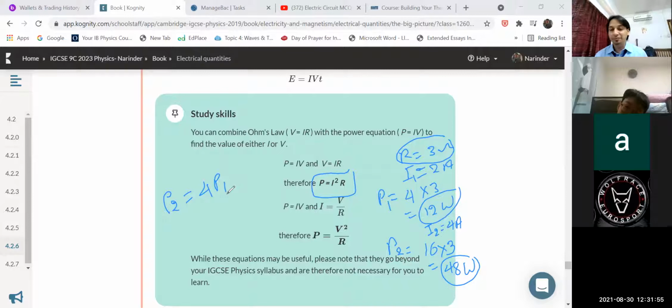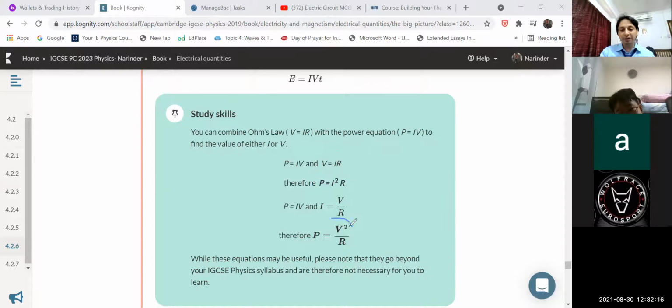power. So these are the questions, children, that you have to practice for your exams. Let me move ahead, children, and then we have equation P equal to IV and I equal to V upon R, means finally that you have another equation. You note down, children, this another equation, and that is P is equal to voltage square divided by resistance. This equation you also have to remember.